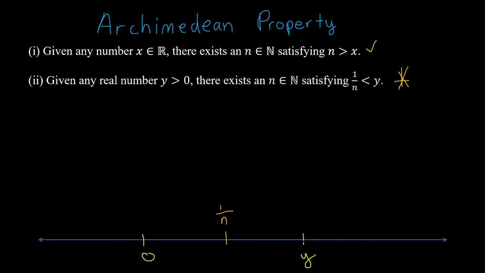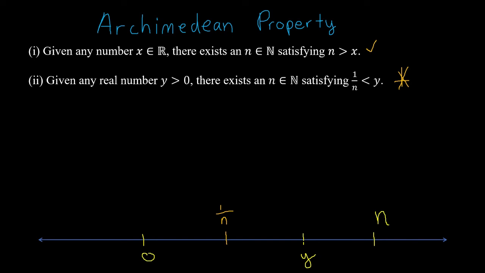We showed that natural numbers are bounding above all the real numbers, but now we've got kind of an opposite, a complementary statement that is going to be really helpful talking about sequences. But that's a bit of a spoiler. This is pretty easy to prove.